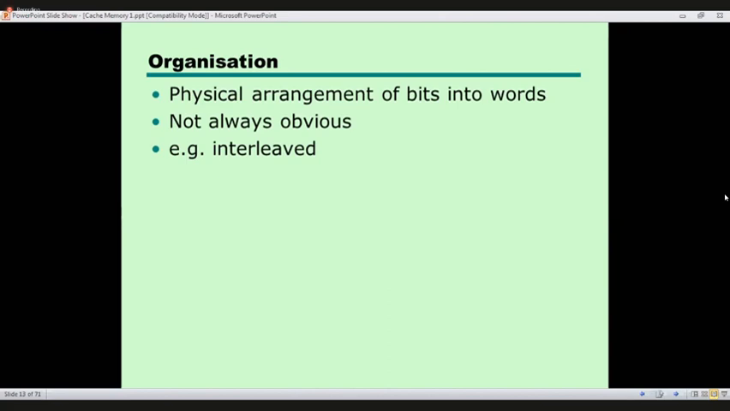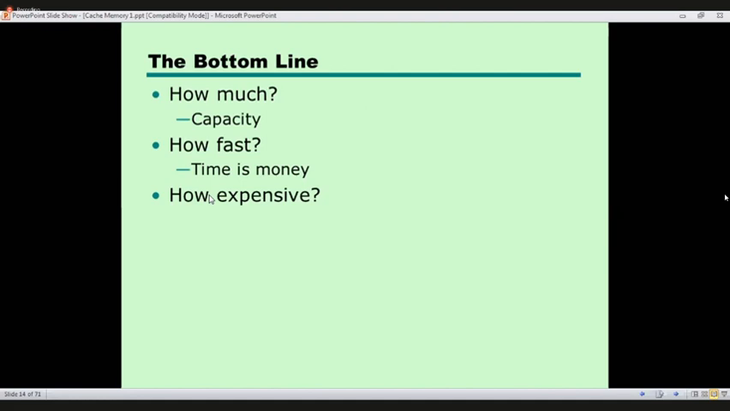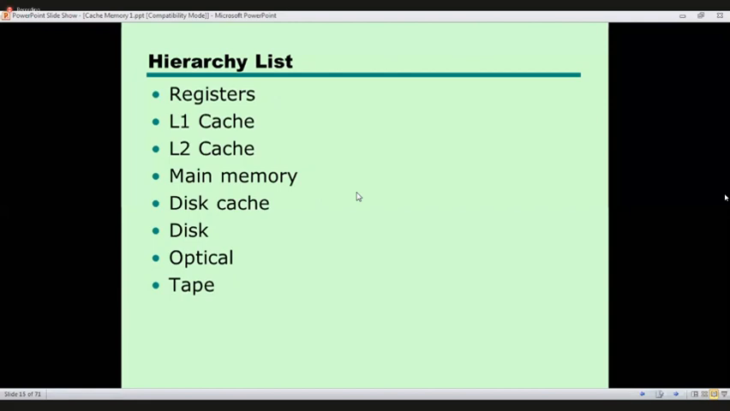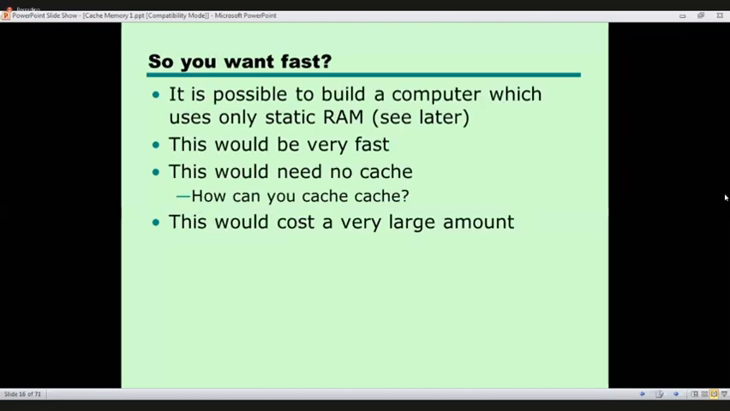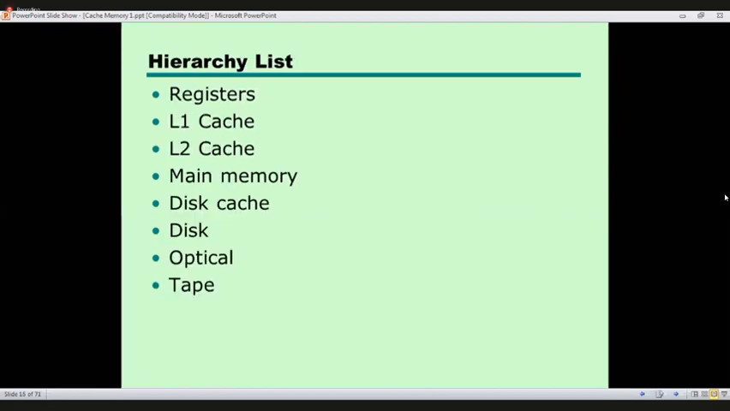The organization is the physical arrangement of bits into words, right? Then the words into arrays and columns, right? And the hierarchy list: at the top of the hierarchy, we can see the registers, then the cache, then the main memory, and disk. Right? These things we have learned in the earlier lesson.